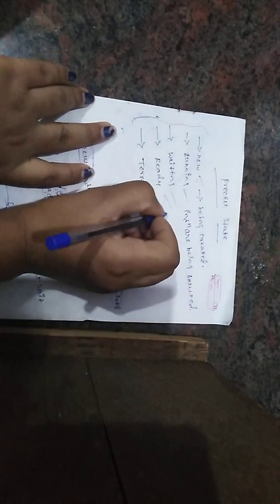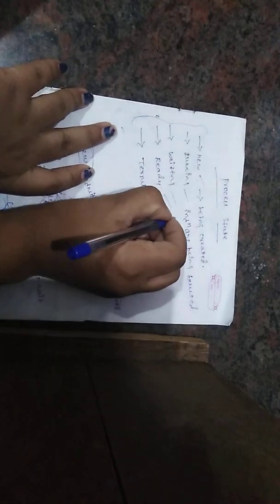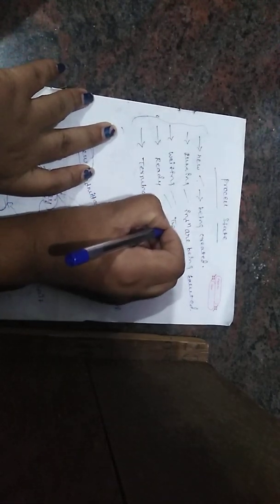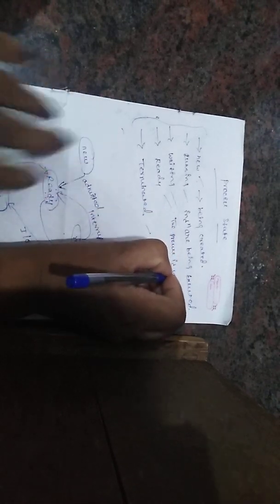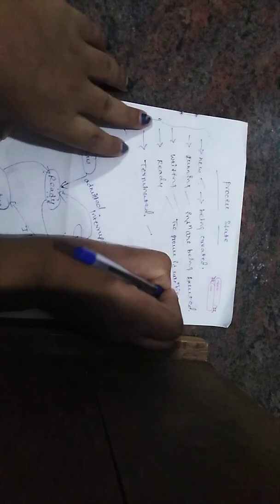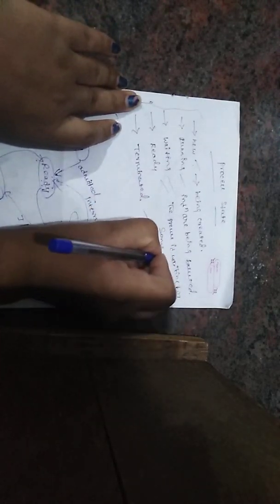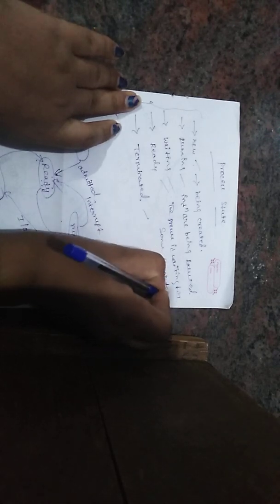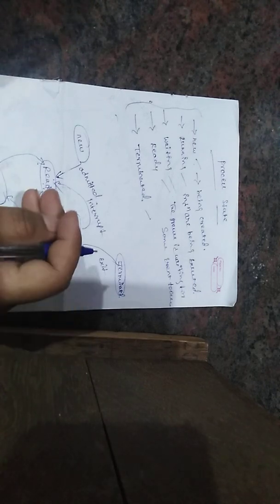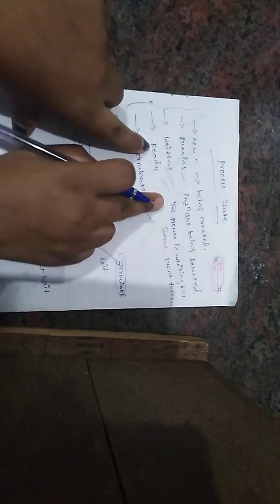Waiting means the process is waiting for some event to occur, such as an input output operation, so we wait for some time. That is what we call waiting.